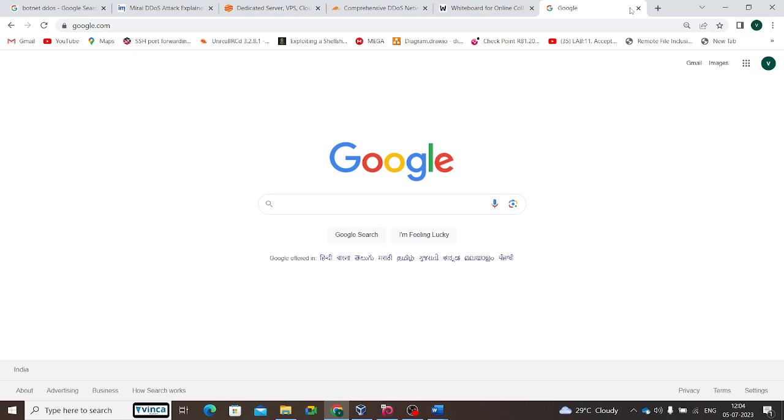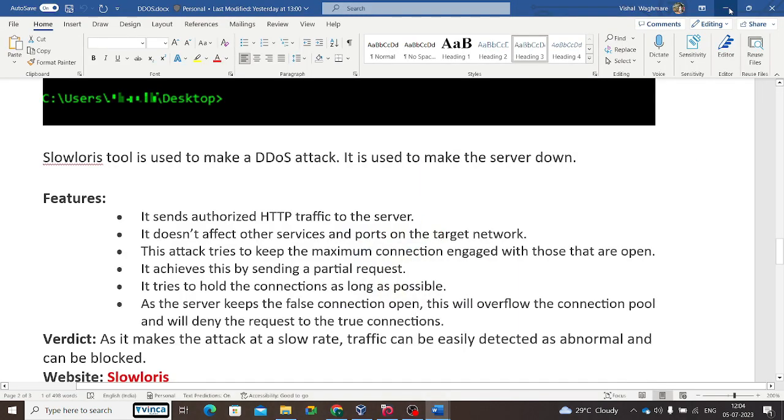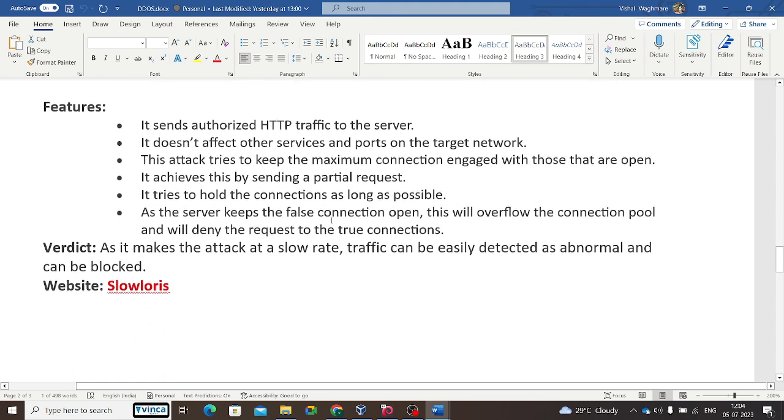For example, if I open a number of applications on my PC, sometime later my PC gets slow or laggy. The reason is my RAM is not good enough, and my PC performance goes down. That is like when a DDoS attack happens. We send a number of requests to a server or website, and the server goes down or gets slower. Slowloris is a tool used to do that.